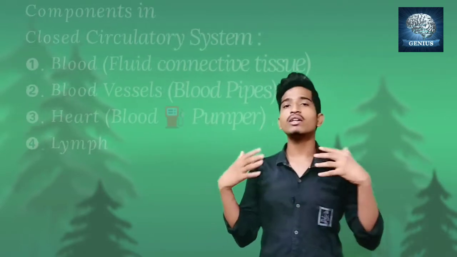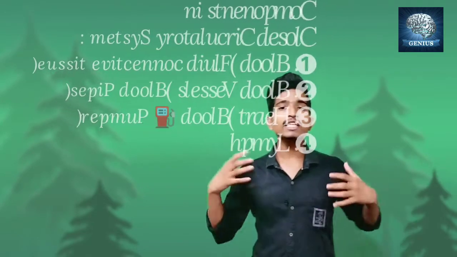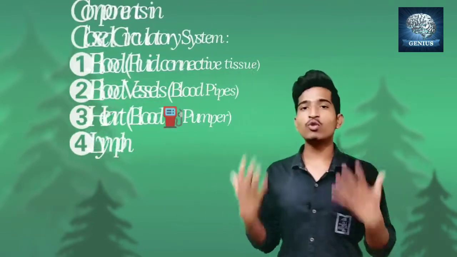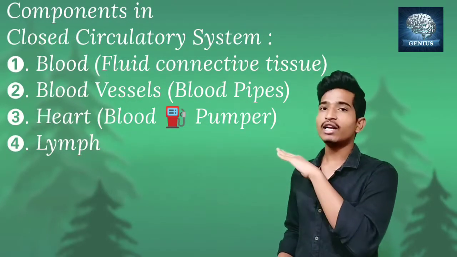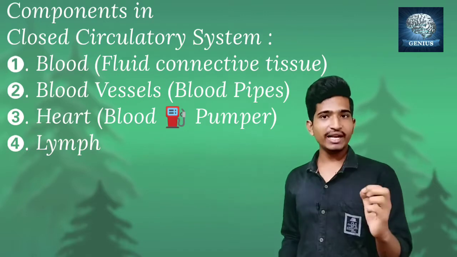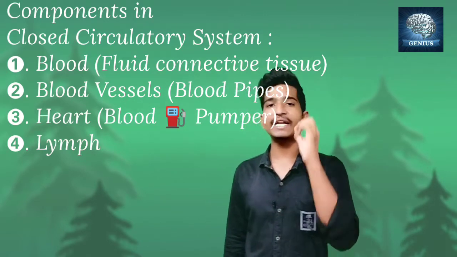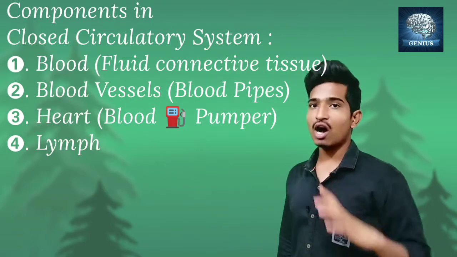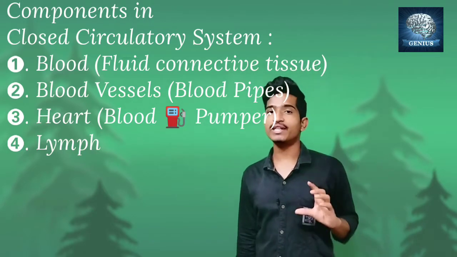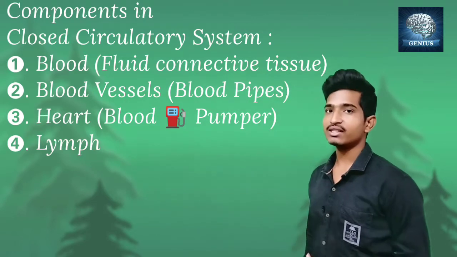That's it. Okay, so now let us learn about the components of the closed circulatory system. In the closed circulatory system, we have components called blood vessels, heart, and lymph, along with blood. We know from class 9 that blood is a fluid connective tissue. It will transport oxygen, hormones, and nutrients. So it is very, very important to understand about the blood. That we will discuss in this class.